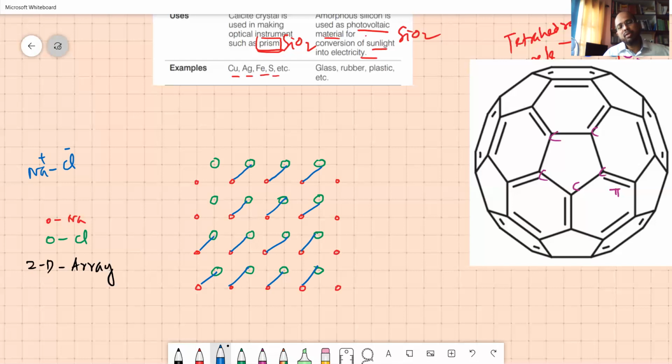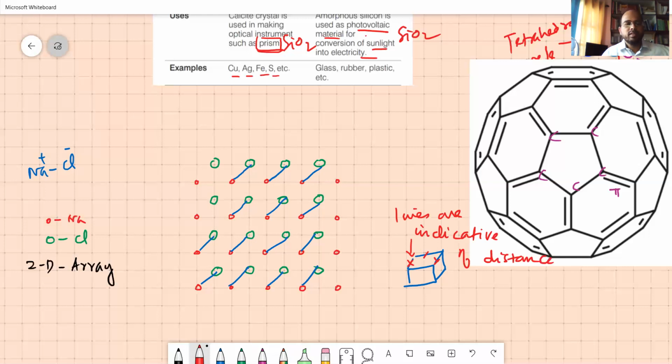But how do we actually put the crystalline structure? We put a crystalline structure like a box. Okay. Over line to over line, these lines are indicative of distance, whereas these lines are actual bonds, ionic bonds.